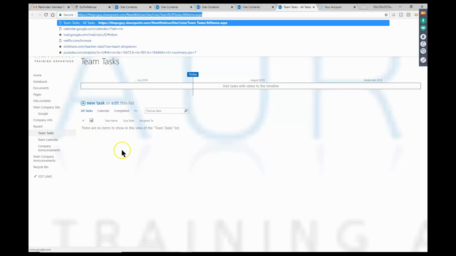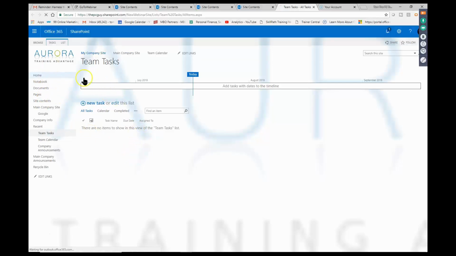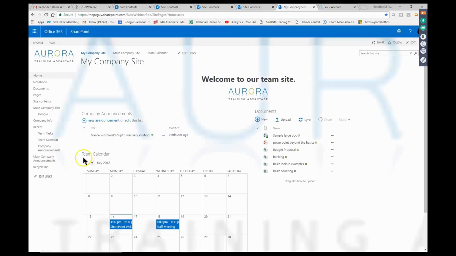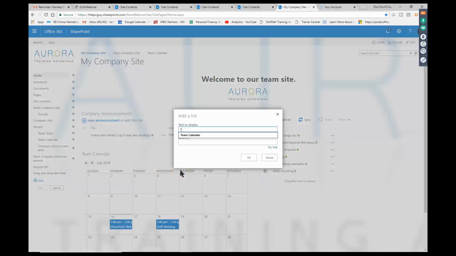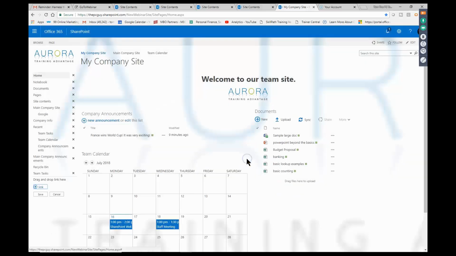Then let's say I want to add that onto my Quick Launch Toolbar. So I'll go back to Home. I'll pick on Edit Links. And you can see how I'm just going to add a link there. And then add the address in. Good. Now they have a quick way to get to that. See, the recent items only last maybe a day or so. I'll pick on Save. Perfect.